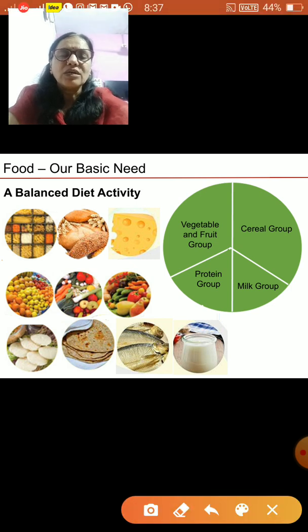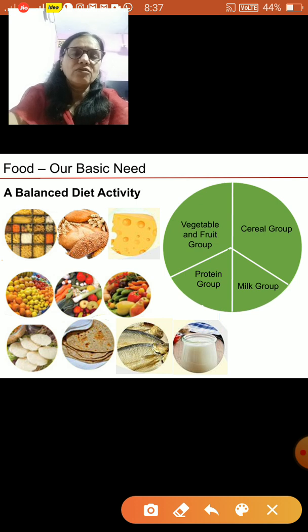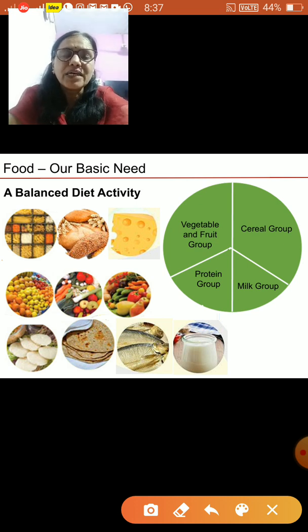Okay, so see here, a chart is given and here are some of the food items. Now, what is the activity? For each food item you have to see and decide which group it should belong to. You understand? So, we'll begin with the activity.